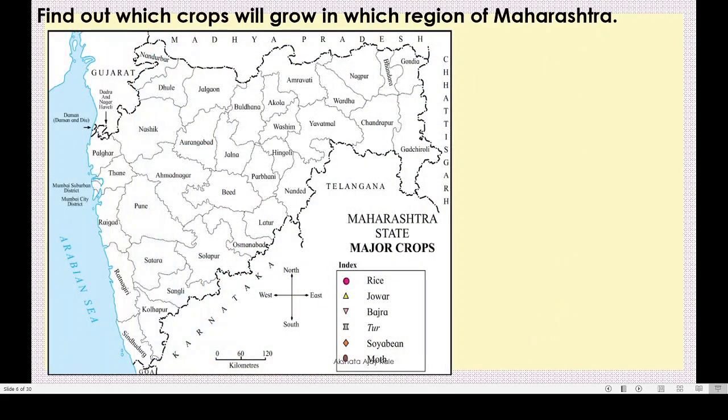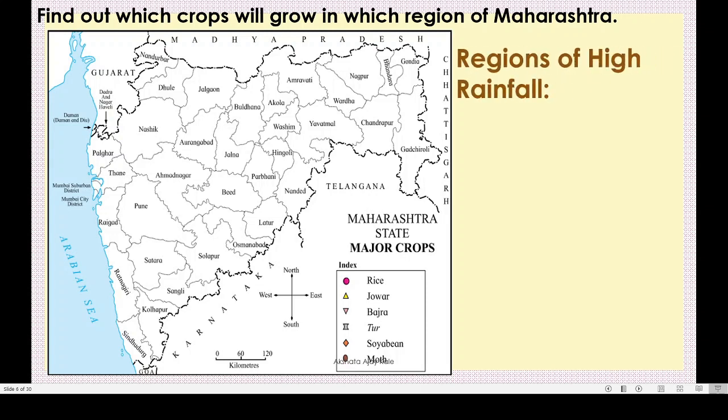Now here, find out which crops will grow in which region of Maharashtra. You know, this is the map of Maharashtra, right? And here in the index, can you see here? Rice, jawar, bajra, tur, soybean, moth. Correct? In this index, we can see all these crops. These are the major crops of Maharashtra, right? Now we will go through some questions.